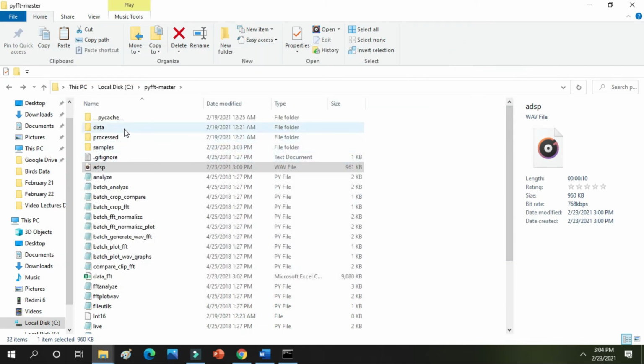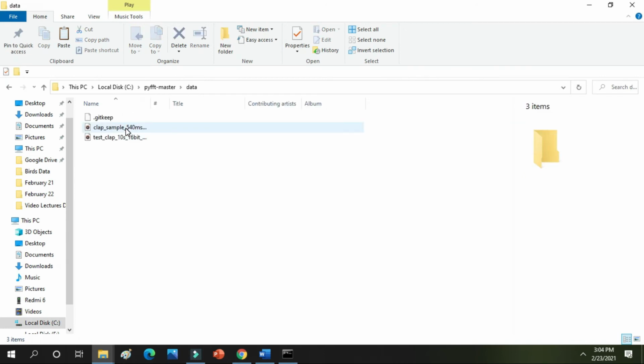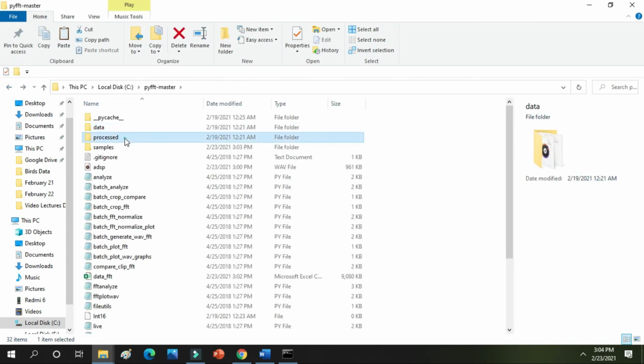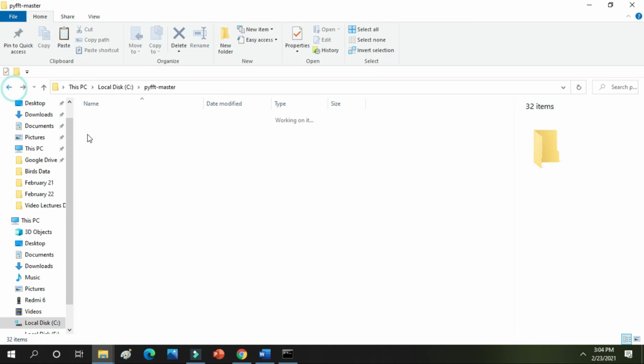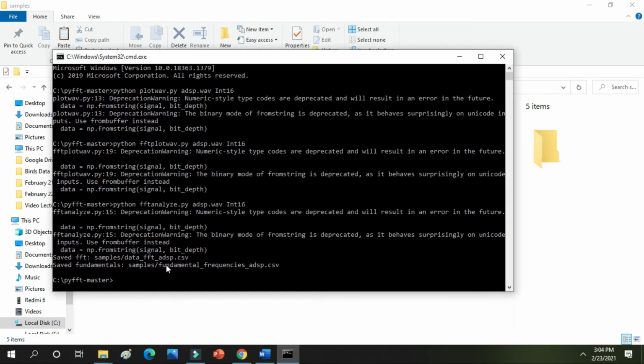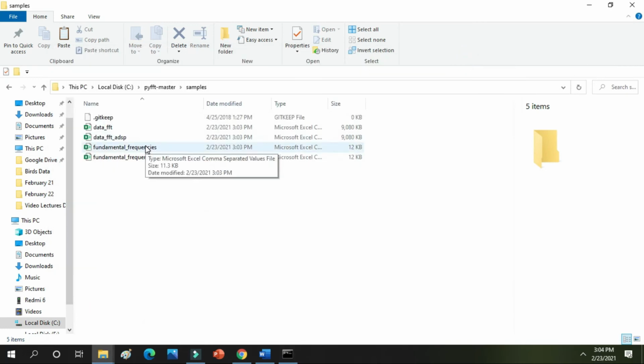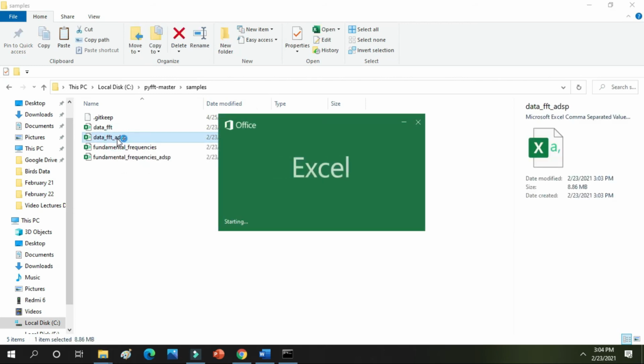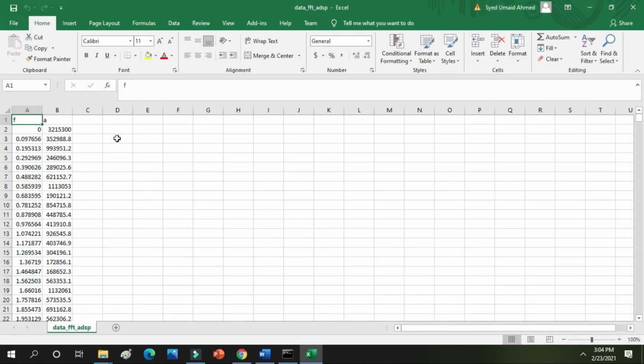Now let me move towards the data folder. Sorry, let me move towards the processed folder. It has told us that the file has been saved in the fundamental frequency samples folder. Sorry. So I am in the samples folder. These are the data set of my frequency spectrogram, and we can see all the things.